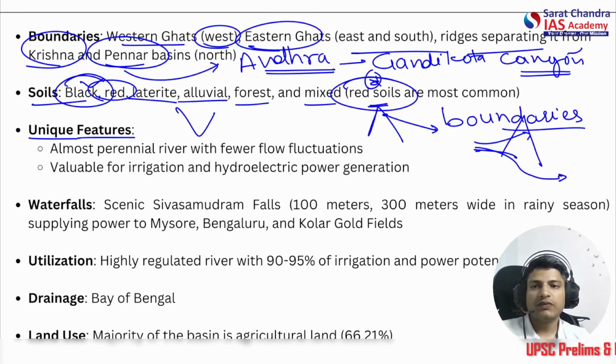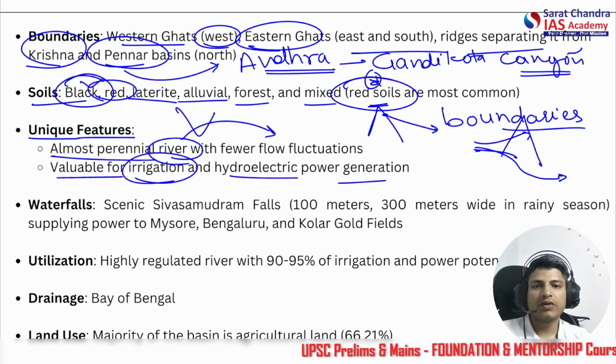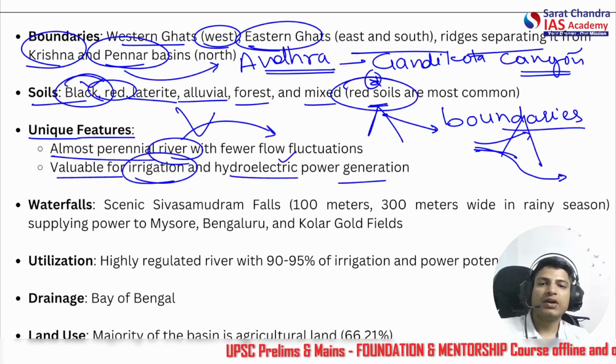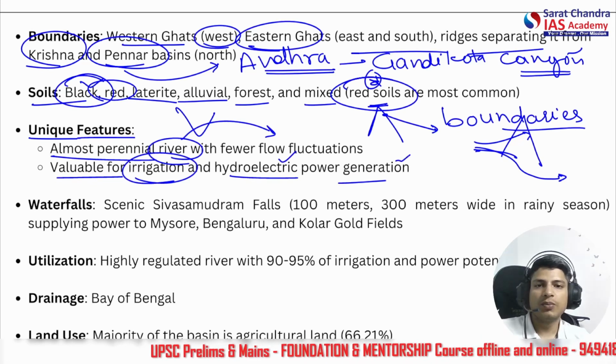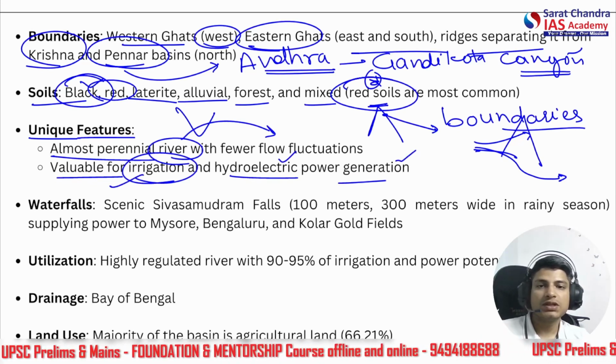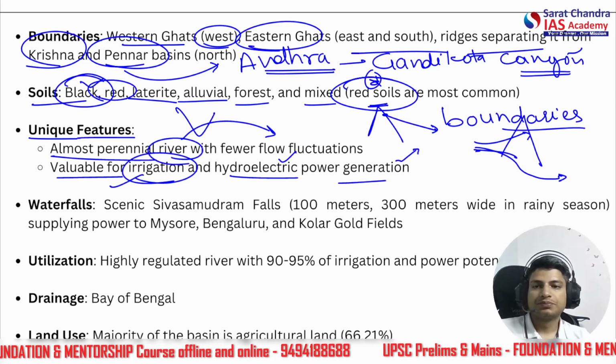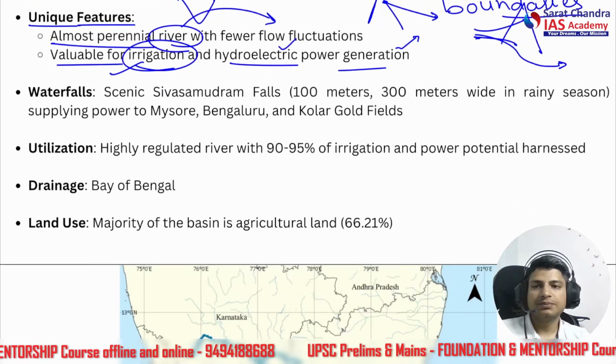So what is the unique feature of this river? Almost perennial river with fewer flow fluctuations. All right, and valuable for irrigation and hydroelectric power generation. There are multiple hydroelectric power generation projects on this: Mekedatu, Mettur Dam, Shivasamudram Falls. And irrigation is also very important. This is also the river which supplies the water to Bengaluru. All right, so we'll read it later in the lecture.